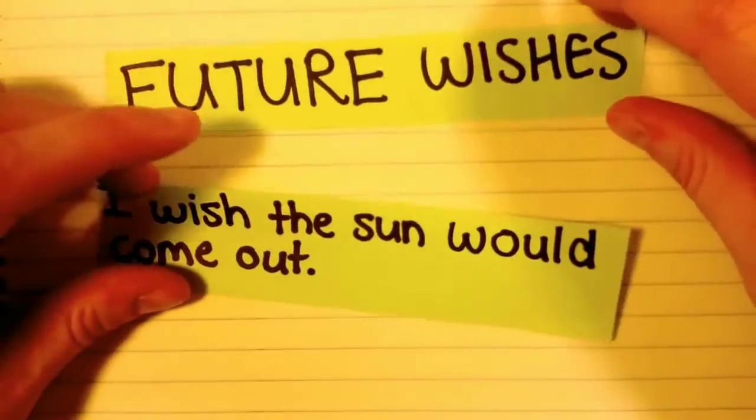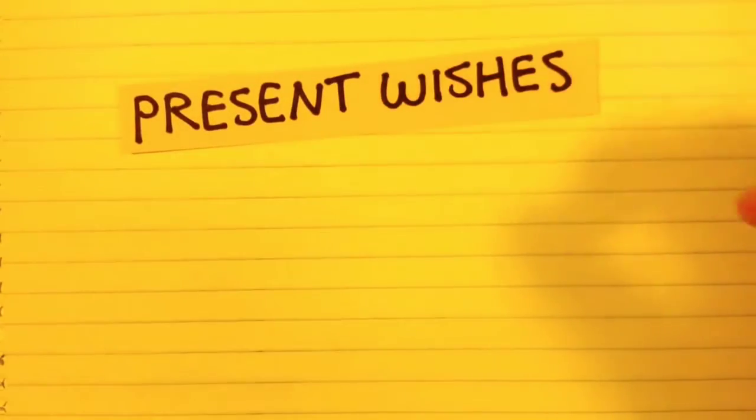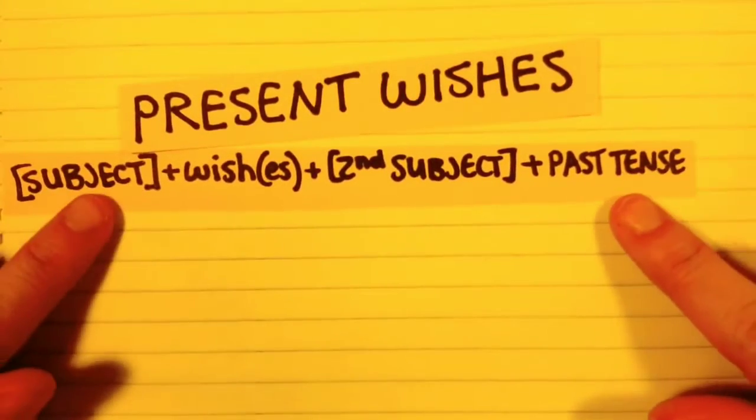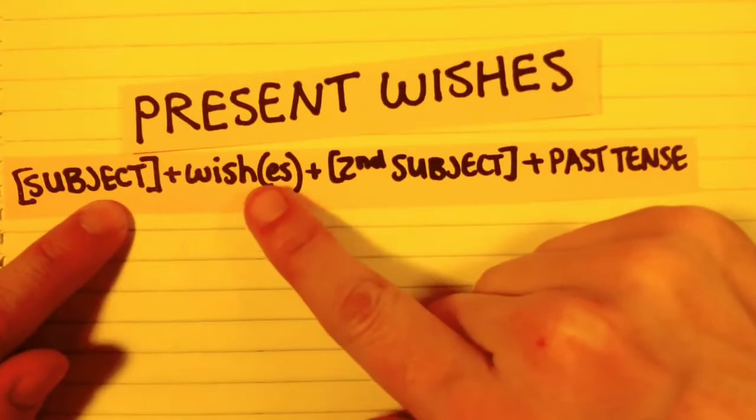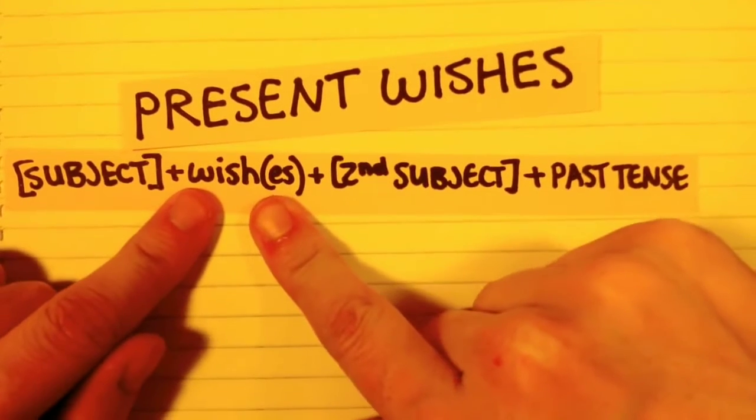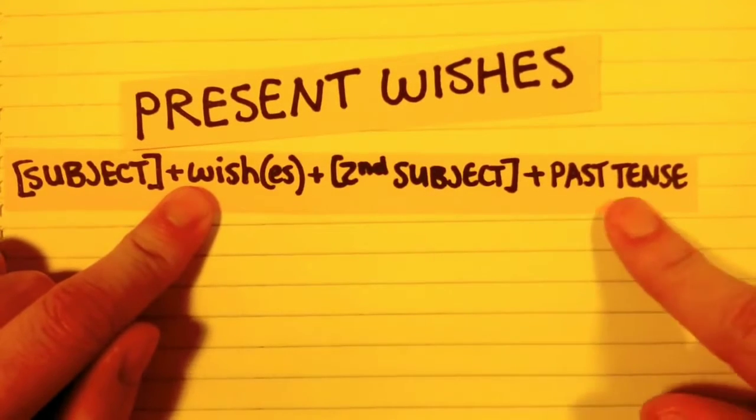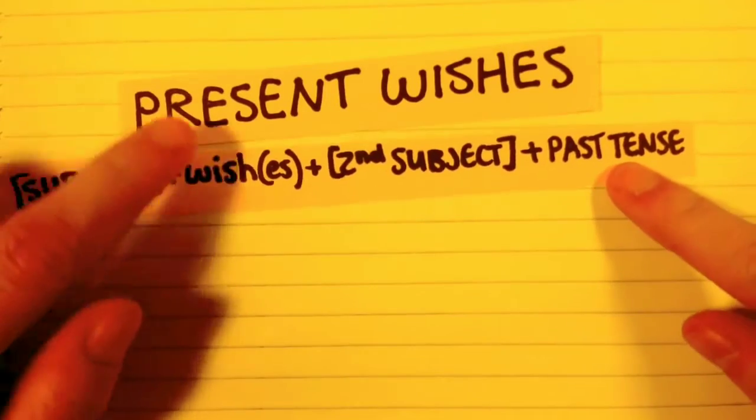So that's future wishes. What about things we wish were happening right now? Well, those are present wishes. And the way we talk about present wishes is to say subject plus the correct form of the verb to wish plus the second subject, and then we add a verb in the past tense.